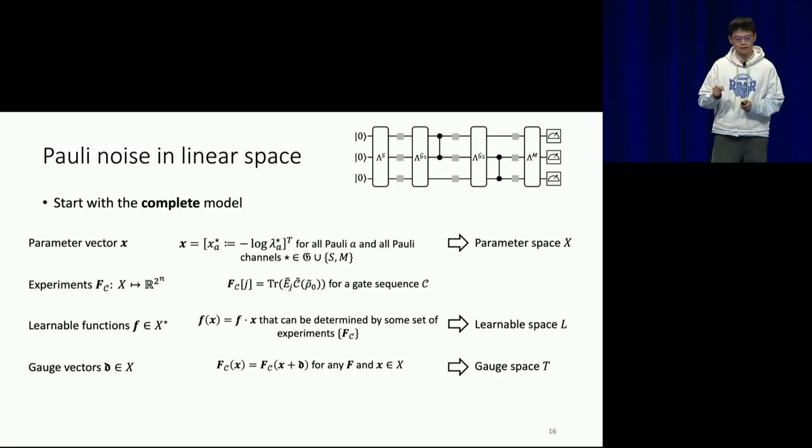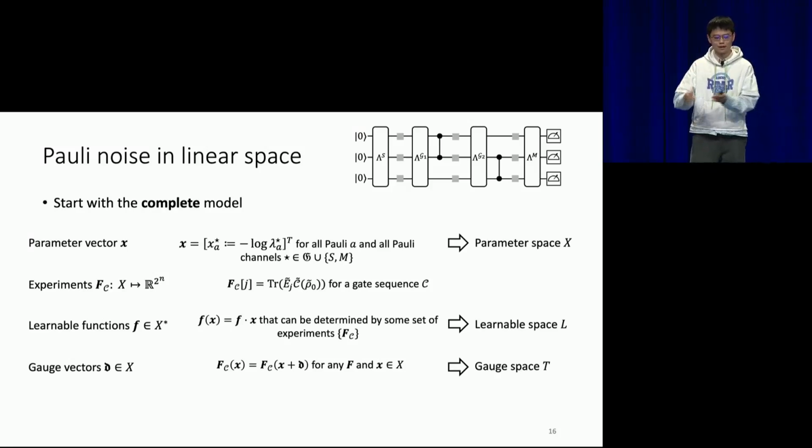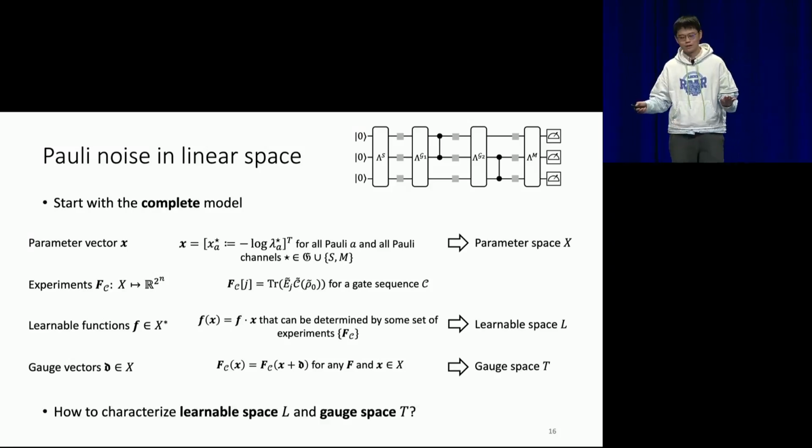That is a vector such that if you consider any noise parameter X, and you add to this noise parameter X some gauge D, it cannot be noticed by any experiment. So it sounds exactly like a gauge transformation. And the linear spaces spanned by the learnable functions and the gauge vectors, I will call the learnable space and gauge space. So our question now is very clear. How do we characterize the learnable space and the gauge space?